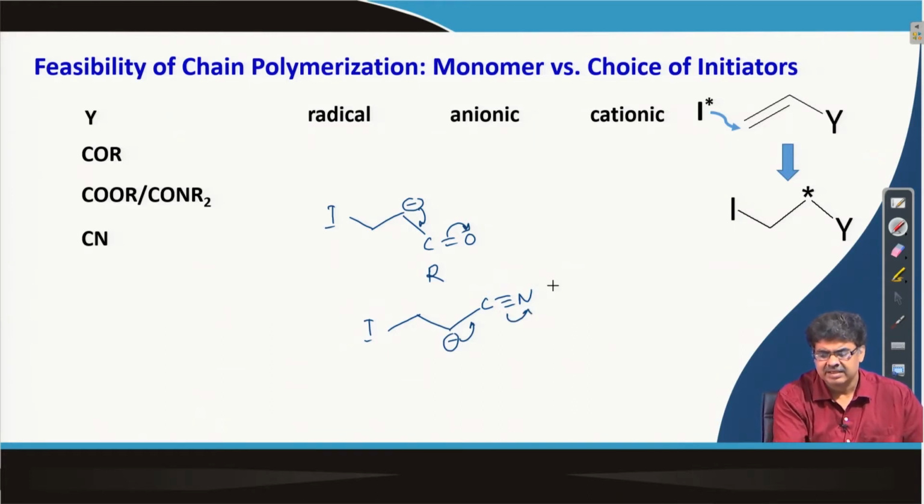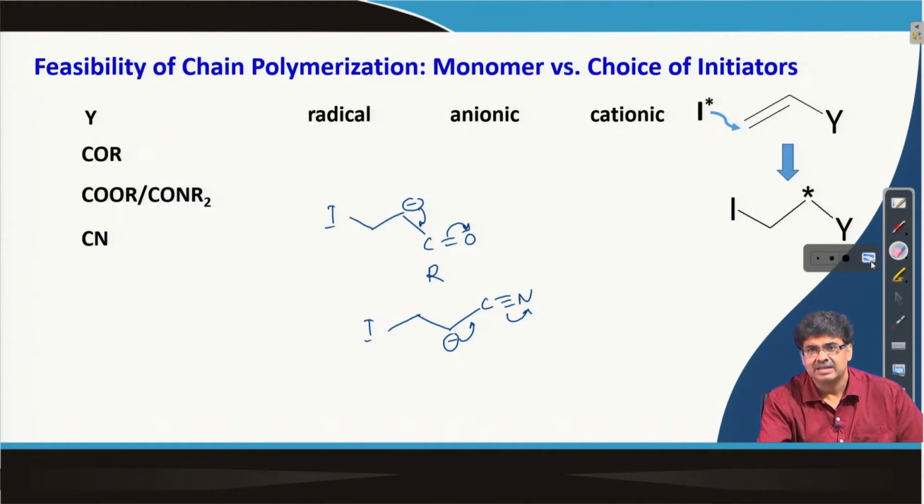So, in this case anion is a feasible reaction, or if I have a radical also, I can similarly stabilize this intermediate.